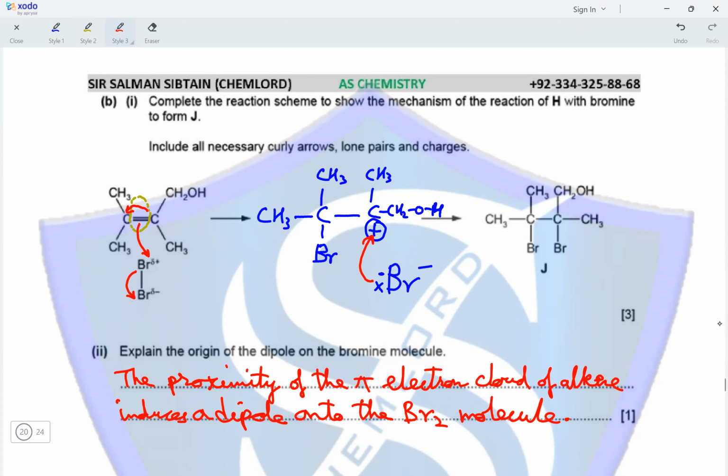So when the dipole is induced, then the pi electron itself gets attracted to the pole which is partially positively charged.